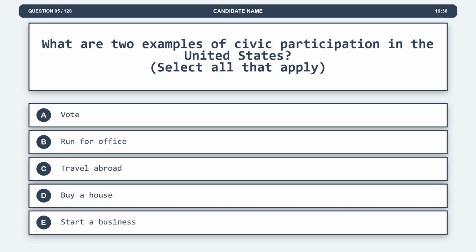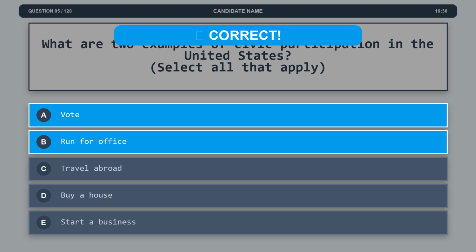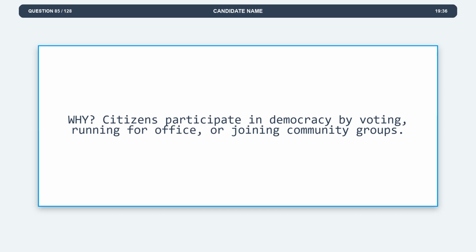Question 85. What are two examples of civic participation in the United States? Option A, vote. Option B, run for office. Option C, travel abroad. Option D, buy a house. Option E, start a business. The correct answers are options A and B. Option A, vote. Option B, run for office. Explanation. Citizens participate in democracy by voting, running for office, or joining community groups.